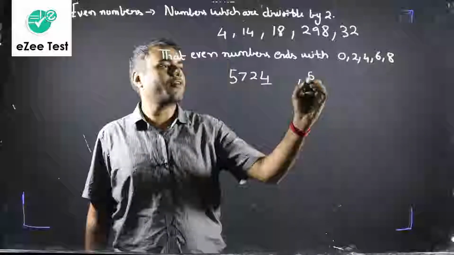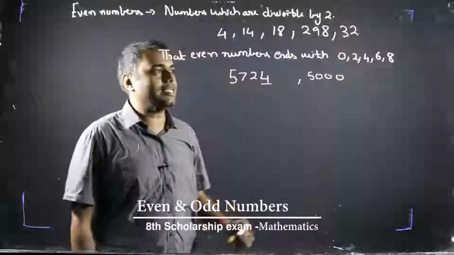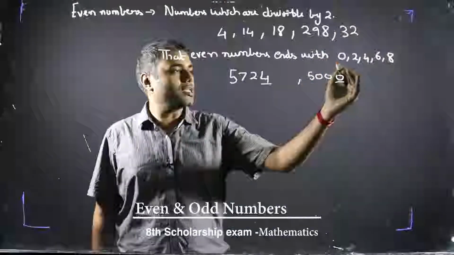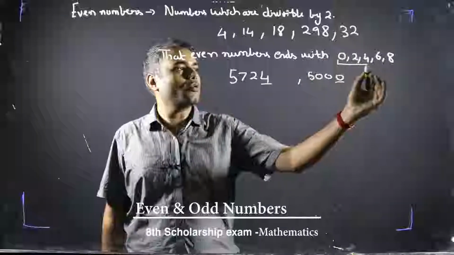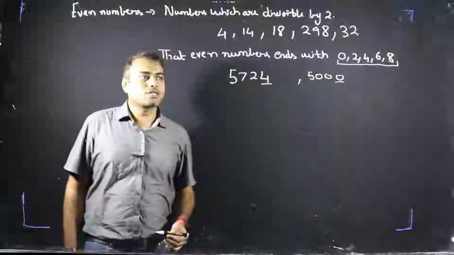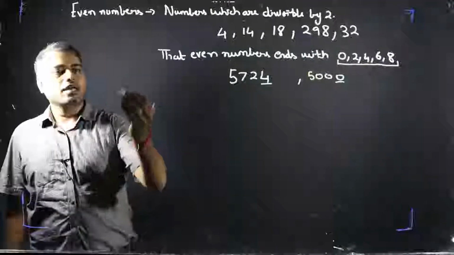Let's take another example, 5000. Is it an even number? Yes, because it is ending with 0. So all the numbers which end with either 0, 2, 4, 6 or 8, those numbers are called even numbers.